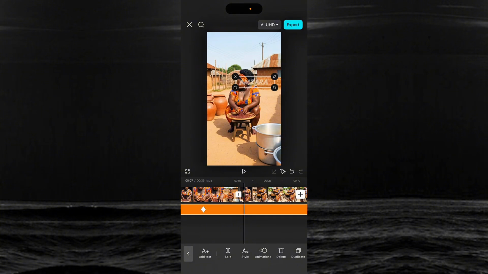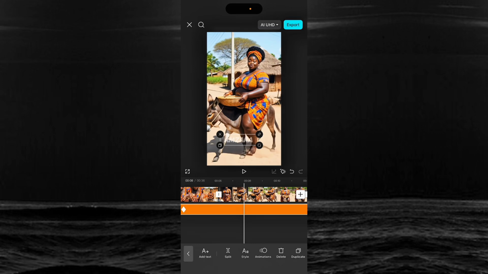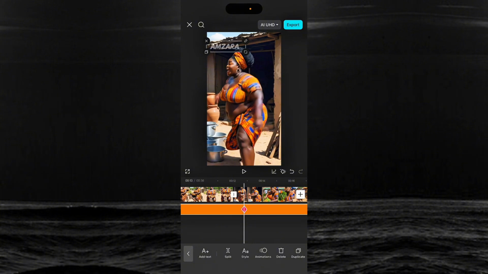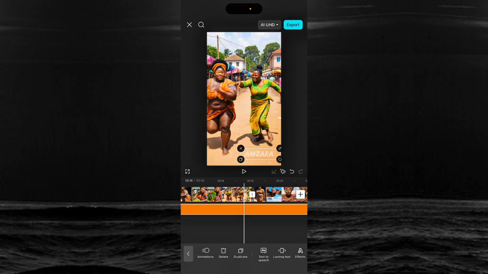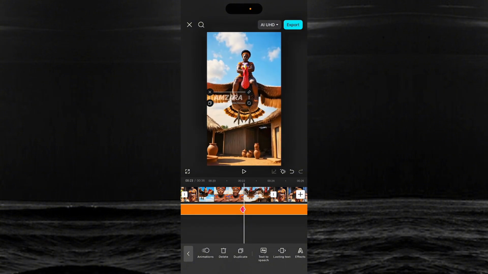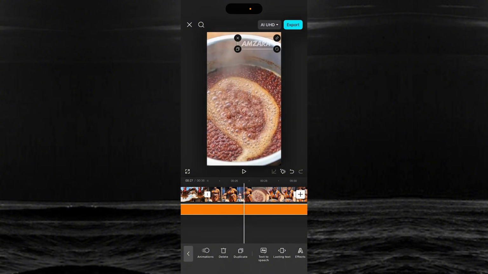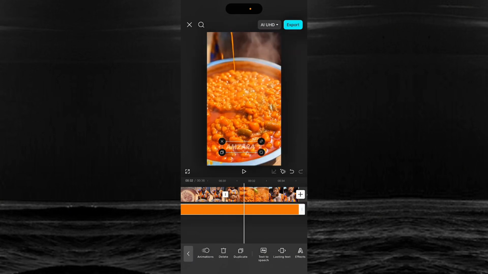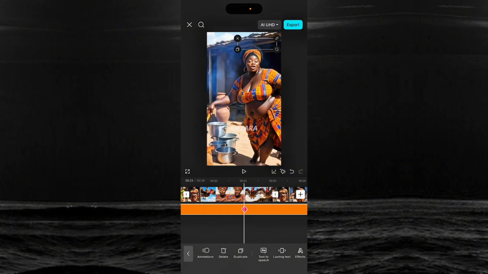Once I click the keyframe, I'll move this thing to somewhere else. I'll put another keyframe. I'll move it up here. I'll put another keyframe. I'll move it down here. I'll put another keyframe. I'll move it to here. I'll put another keyframe. So this is how I'll be changing the position and adding my keyframes, right? I'll add another keyframe. Now I'll bring it here. I'll add another keyframe.